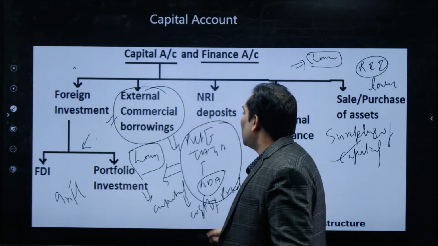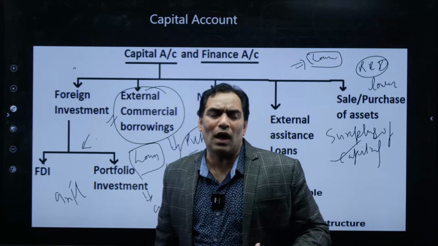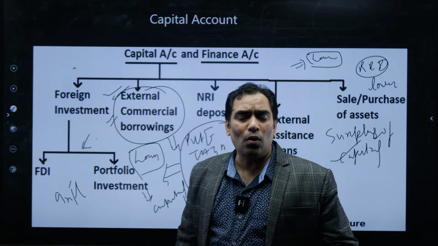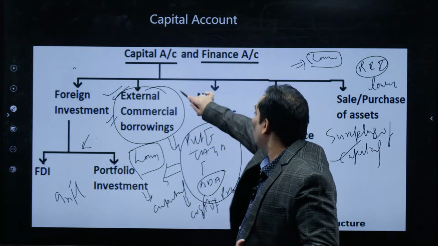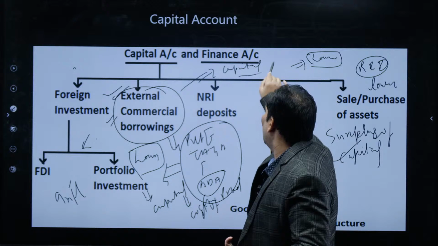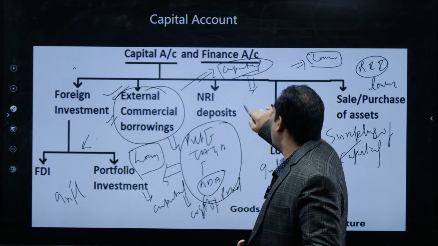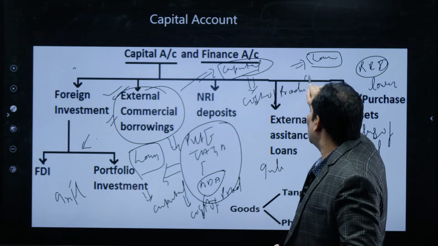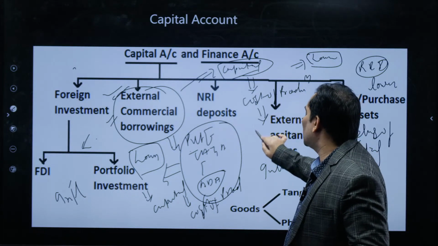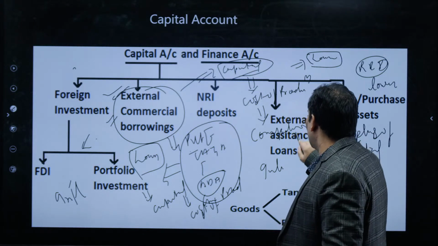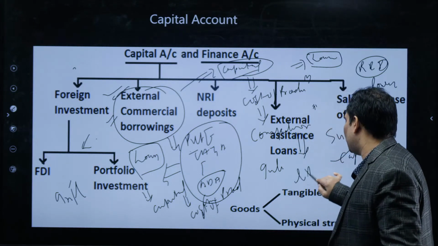That's why the Indian entrepreneurs are very much interested in external commercial borrowing, because they get the capital at a lower rate of interest, which reduces their cost of production, which increases the competitiveness of their product in the international market, which improves our exports.